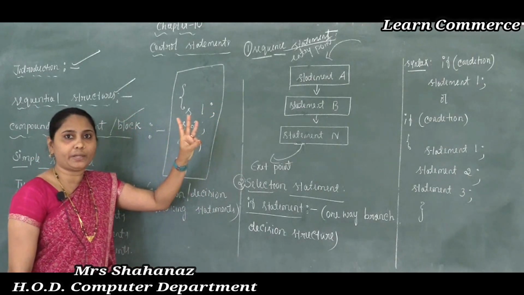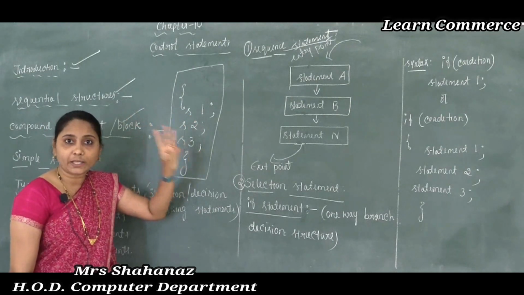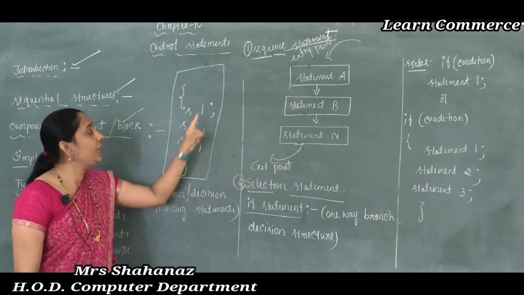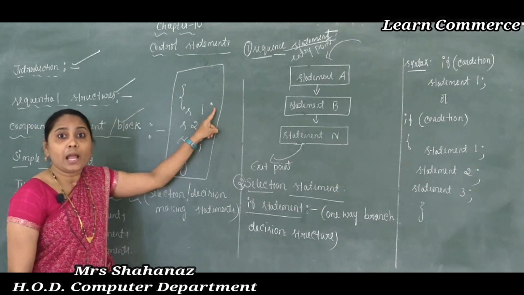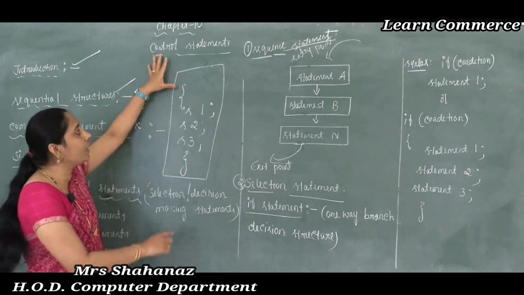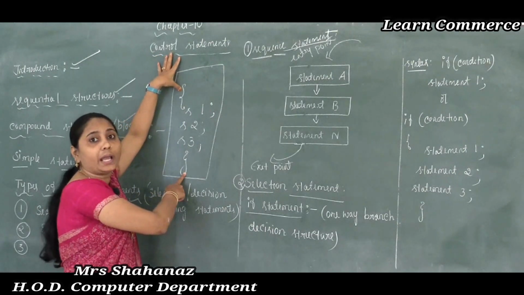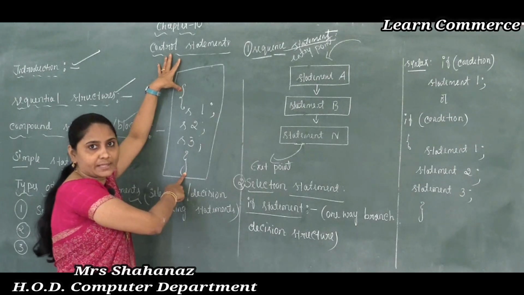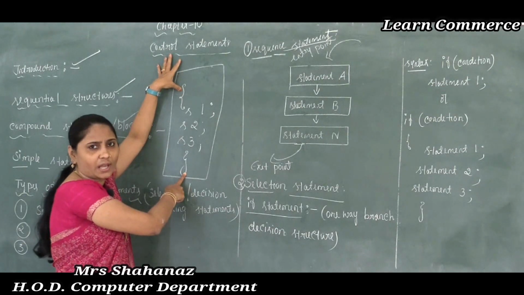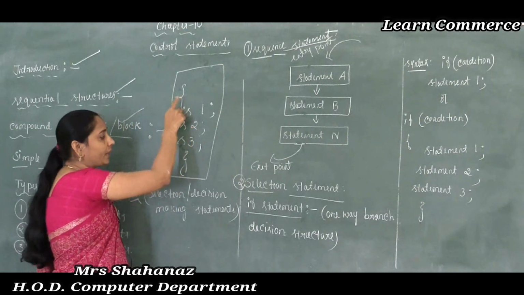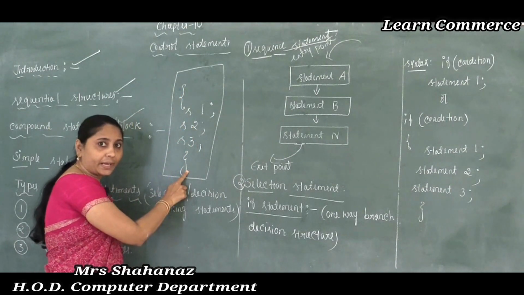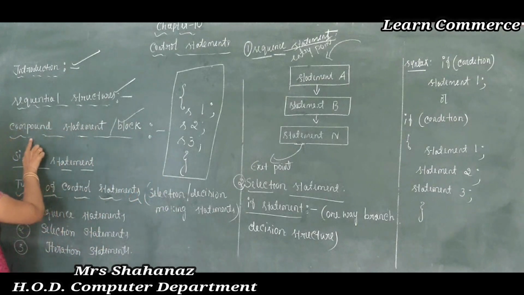Totally 3 statements are there, and all statements are separated by semicolon. Clear this one? And enclosed within curly braces, that is called the flower bracket.